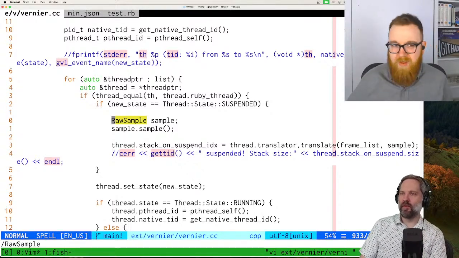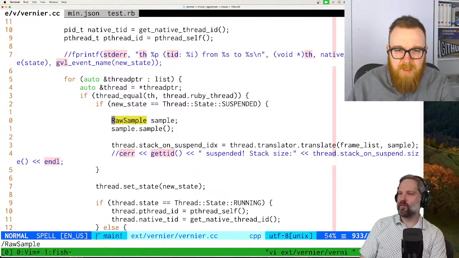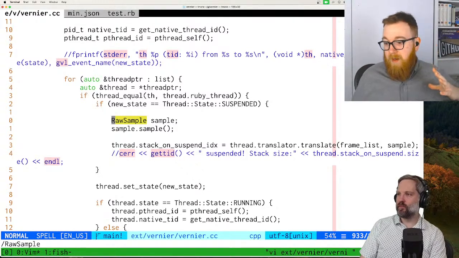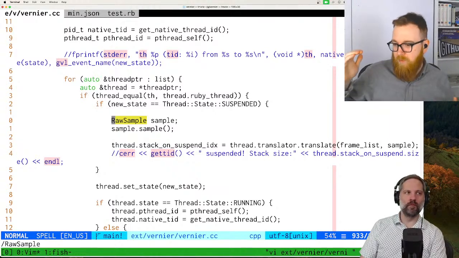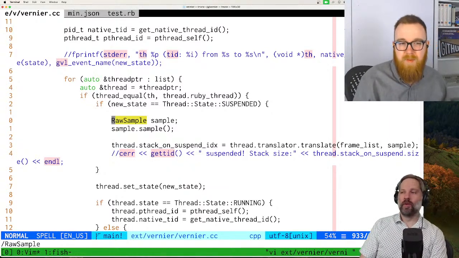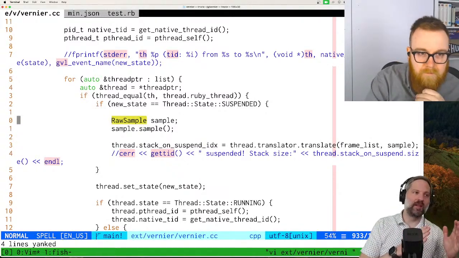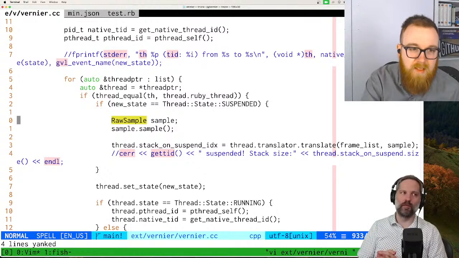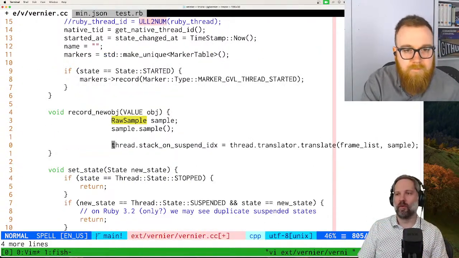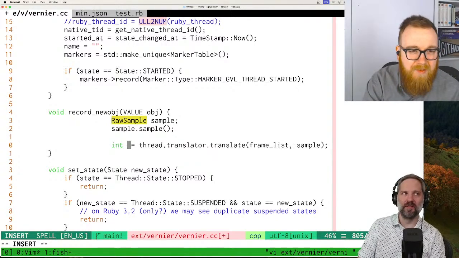Raw sample is you're sampling on yourself. Oh, okay. And then we're going to need this translator.translate call. That's the thing that takes the stack trace that's returned from Ruby and converts it into that single integer we were looking at before. Right. So we have to do that translation from the Ruby stack trace into basically the Firefox calculate the tree and figure out the integer in the tree that we want. Makes sense. Yeah, I don't remember what type it is, so let's hope it's int.